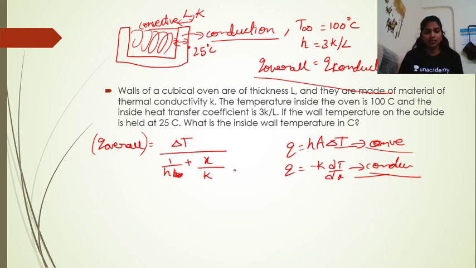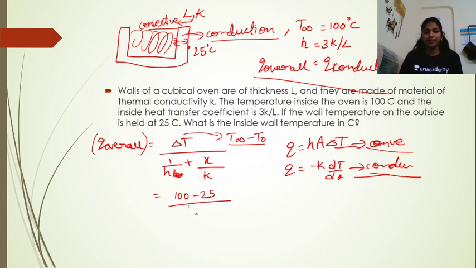So from this, we have enough data. Delta T means the ambient, which is equal to T infinity minus T naught, right? So if you write, you will be getting 100 minus 25 by, what is 1 by h? We have h as 3k by L, right?